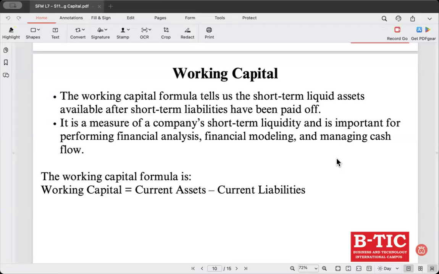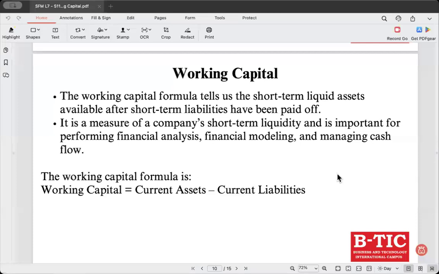Great. Now you have the other extreme, which is negative working capital. What is negative working capital? When the current liabilities are more than the current assets. Now, this may signal liquidity problems due to poor asset management.